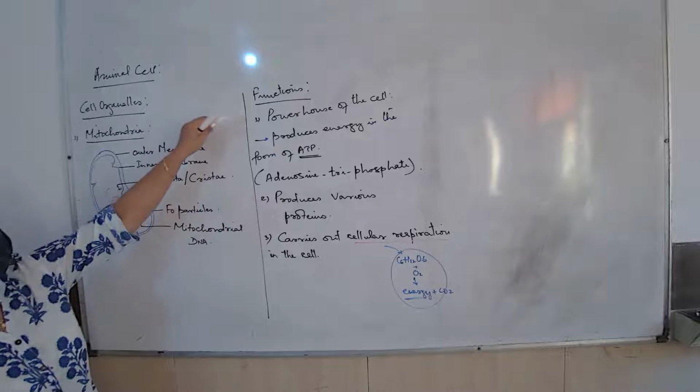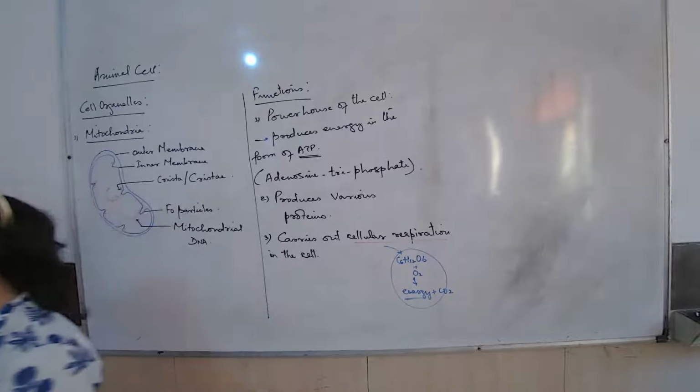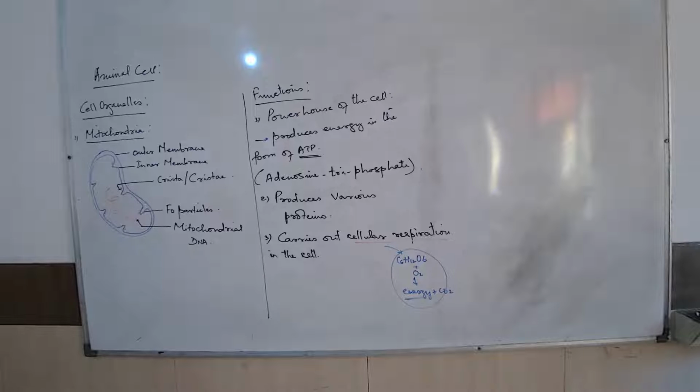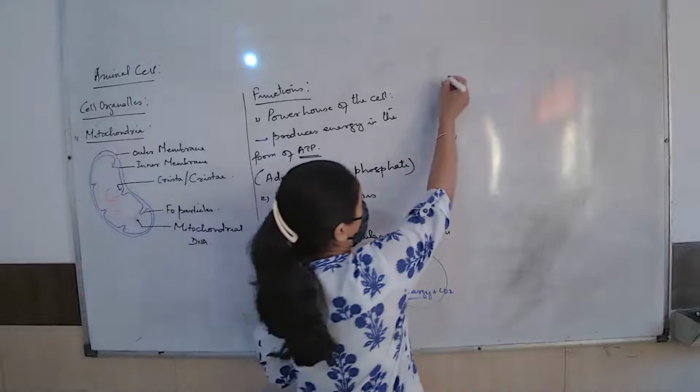Very, very important. Put the heading: functions of mitochondria. Write quickly. 3 important functions of mitochondria. Powerhouse of the cell, very common. And what is the meaning of that? Produces energy in the form of ATP. What is the meaning of ATP? That also you should know. Adenosine triphosphate. The second function: mitochondria produces various enzymes. And one more important function of the mitochondria is that it carries out cellular respiration.